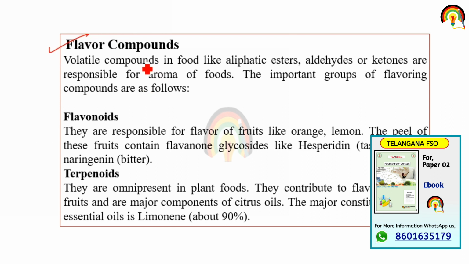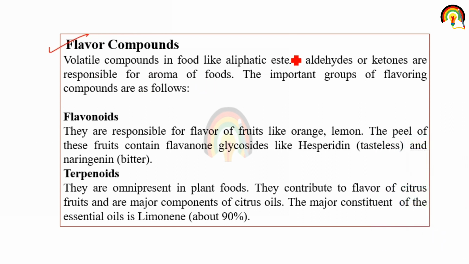Flavor compounds are volatile compounds in food like esters, aldehydes and ketones; these are responsible for the flavor or aroma of food. A few of them are flavonoids and terpenoids. Flavonoids are responsible for flavor in orange and lemon. Terpenoids are omnipresent in plant foods. They contribute to the flavor of citrus fruit like lemon and are a major component of citrus oil, and the major constituent of essential oil.